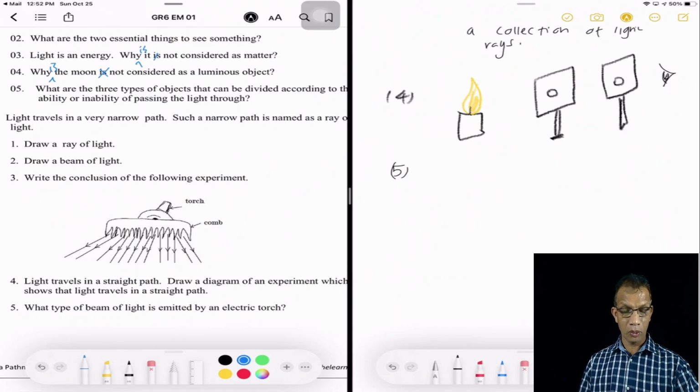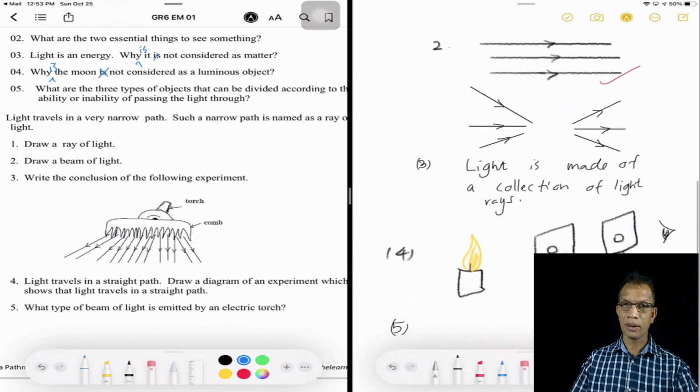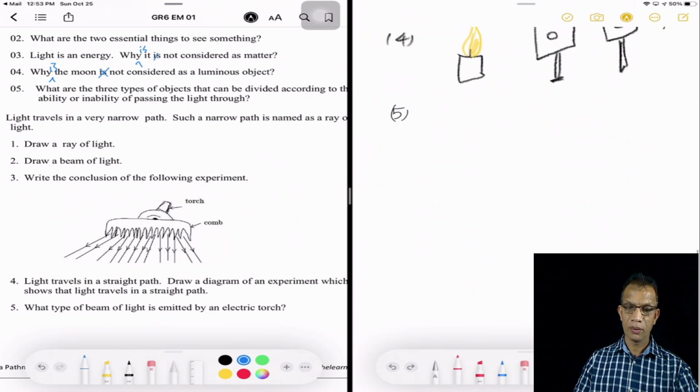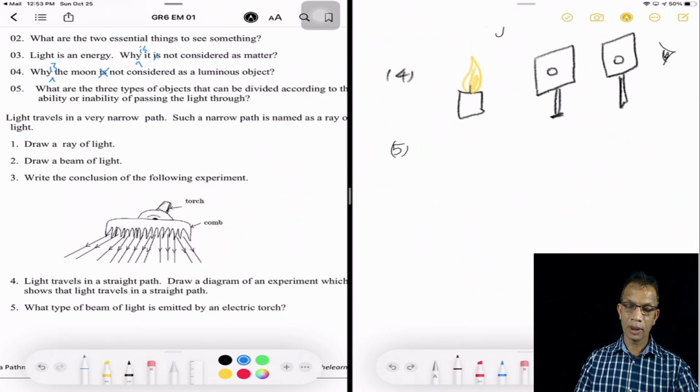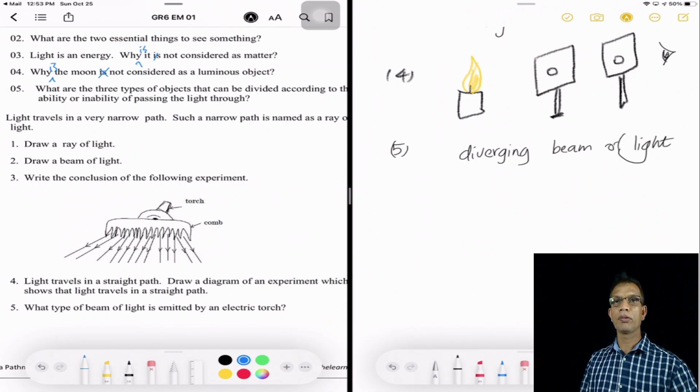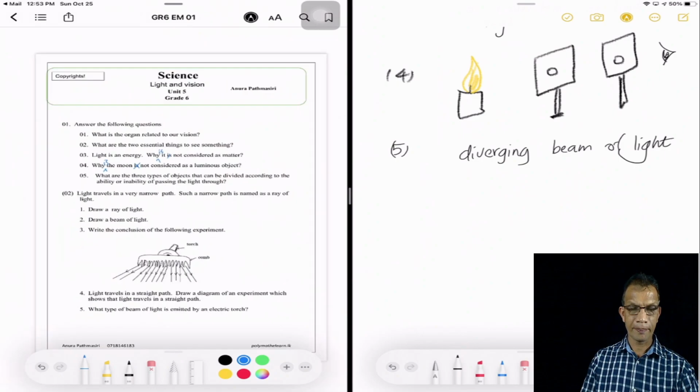So what type of beam of light is emitted by an electric torch? The answer is over here. If you could remember, this is the one. So we can write the beam: diverging beam of light. Diverging beam of light is the answer.